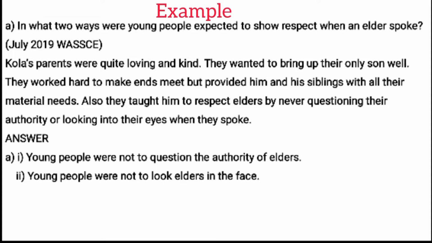This is an example of a direct question from July 2019 Wassce English Language. A. In what two ways were young people expected to show respect when an elder spoke? In order to answer this question, we need to go back to the passage and look for where the answer is. Then we can write the answer in our own words. Let us take a look at the paragraph from which we can find the answer. This paragraph was taken from the passage.